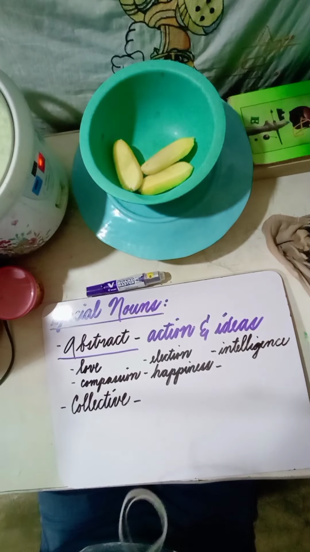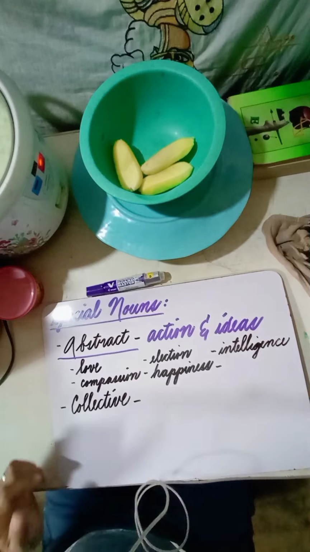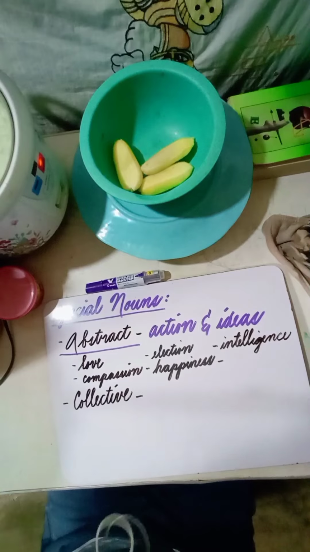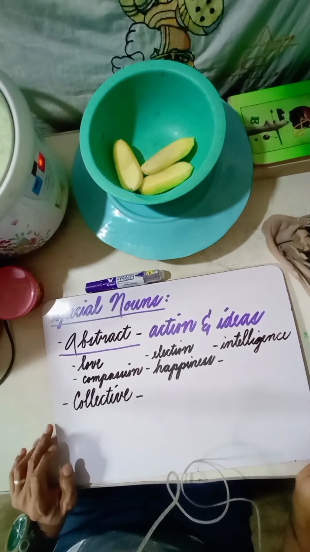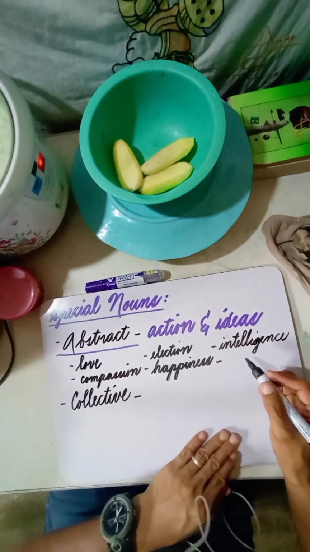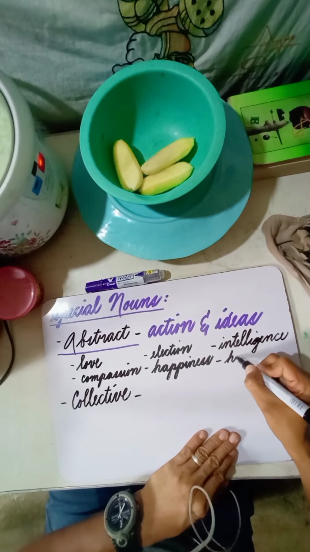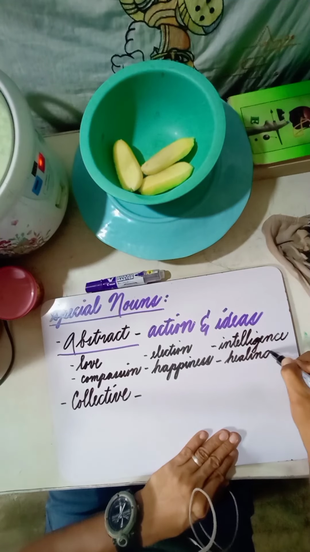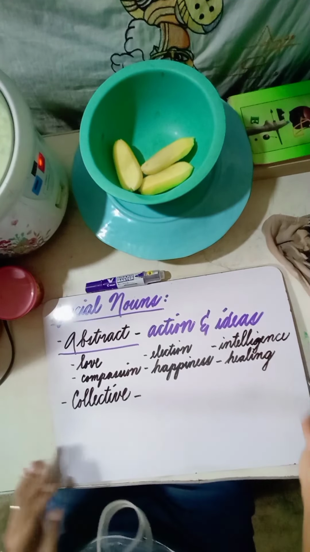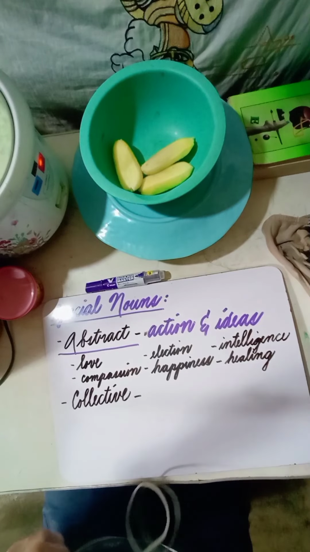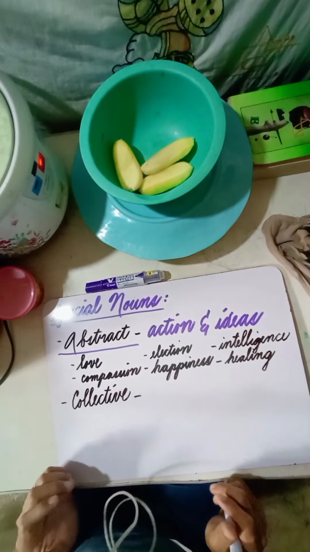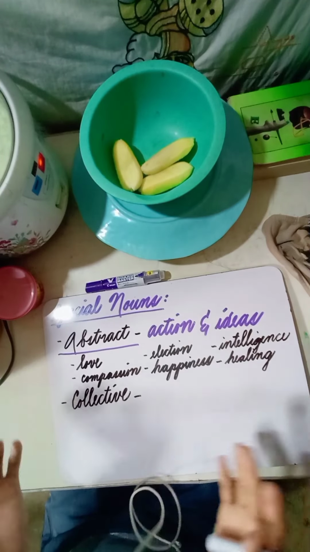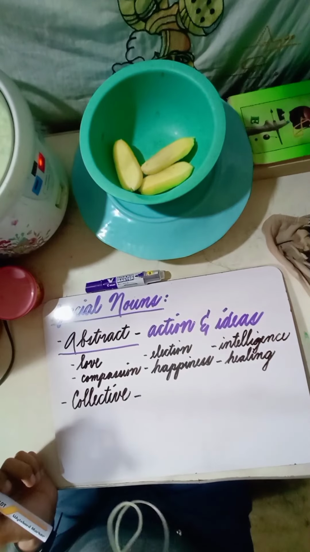What else? I know that you have a lot of examples coming into your brain right now, but of course, our whiteboard would not allow you to do that because our whiteboard is so small. So I'll give you another one. We have healing. Healing is an abstract noun. A person who is sick may feel that he is already or she is already healed, or cured, but we cannot see that. We cannot touch healing. We can only feel that in our body. So that's it.